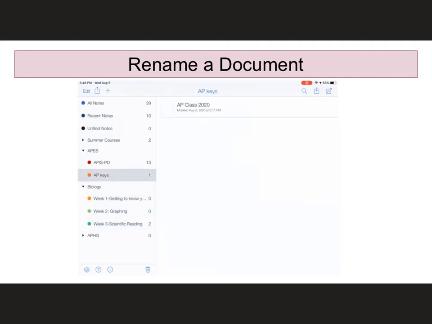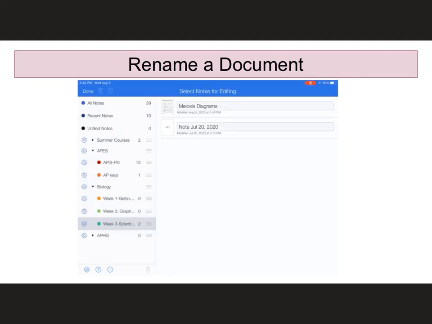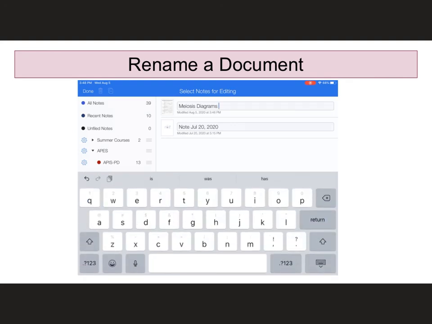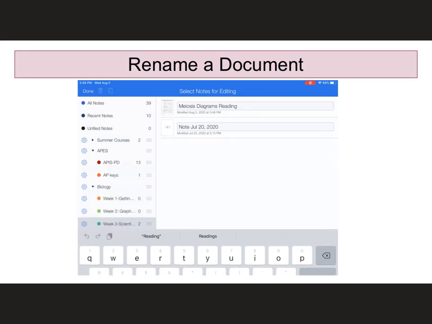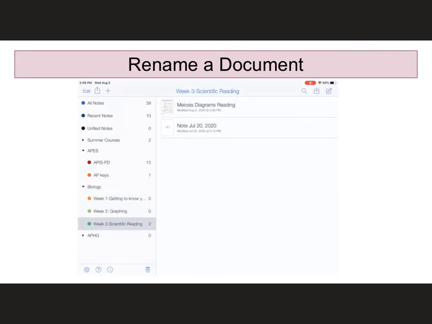Now, I have all of my documents right now in my different folders, but in this folder, I have a document that says meiosis diagrams, and I actually want to put reading on there so that I remember. So there's a quick way to change the title of a document. If you touch edit, you'll see that the titles of the documents are going to become text boxes, which gives me the opportunity to change the name or add to the name. And then once I'm done, when I hit the done button, my title has been altered. And that might help you also, just in case you've got multiple titles, that you can go in and change that.